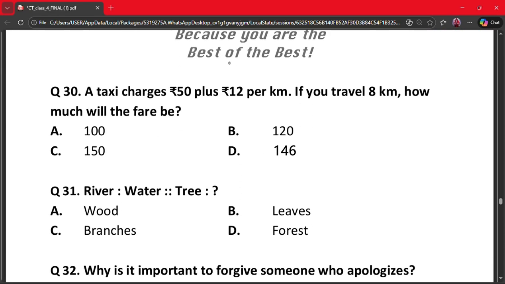Our next question is question number 30. A taxi charges rupees 50 plus rupees 12 per kilometer. If you travel 8 km, how much will be the fare?